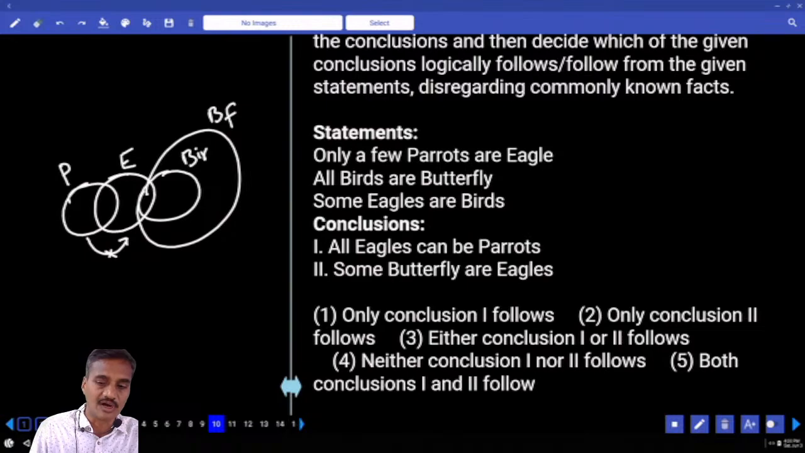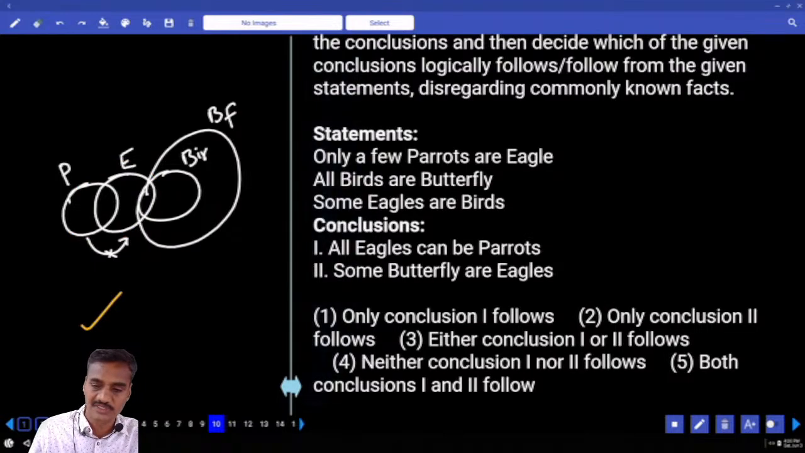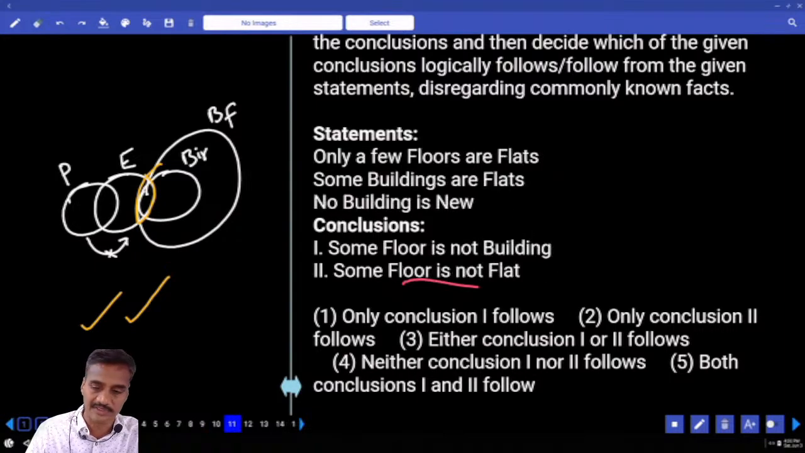Then the first one, all eagles can be parrot. Now this entire eagle can be a part of this parrot. Can I write parrot like this or not? Yes. Then also only some of the parrot or eagle is true. Hence it is possible. Then some butterflies are eagles, this is the intersection between these two. Hence both 1 and 2, that is the choice for question number 10.